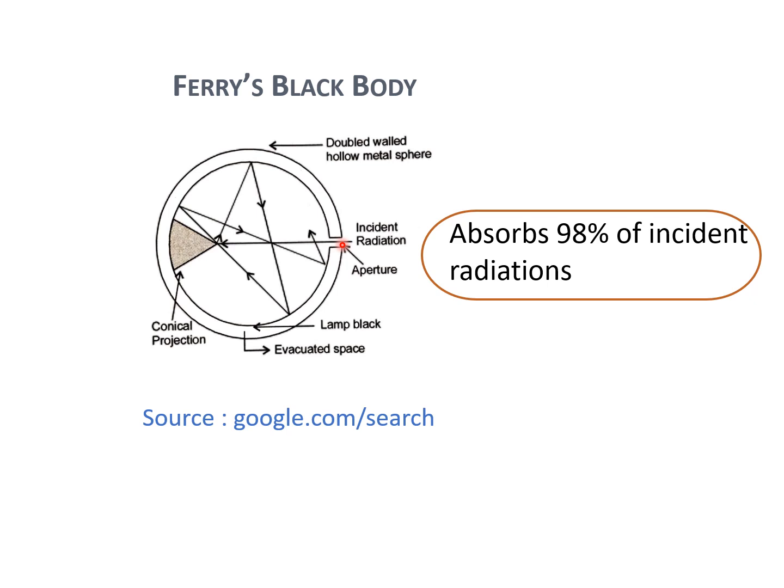The space between the walls is evacuated. A conical projection opposite to the aperture prevents direct reflection. Any radiation falling on the aperture is completely absorbed due to multiple reflections. The body is heated in a suitable bath and thus can be used as a black body.